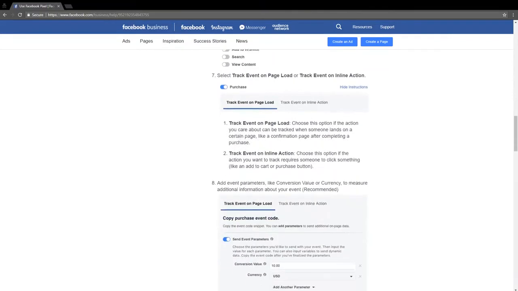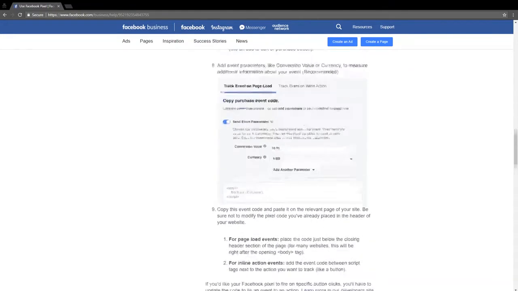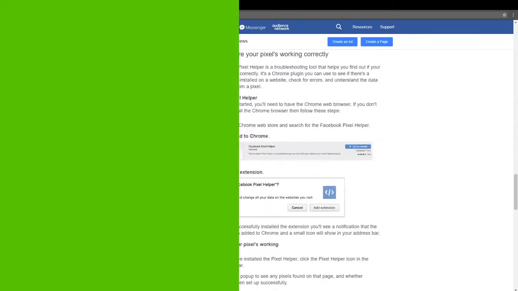The first reason is we're going to be able to see our metrics. We're going to be able to know exactly what our click-through rate and our cost per click are, and all the different ways as they travel through our website using the Facebook pixel. The second thing we can do, which is the most important part, is that we're actually able to build a core audience based on the people that land on our site. So for example, we're able to build people that actually went on the site and they engage with the content.